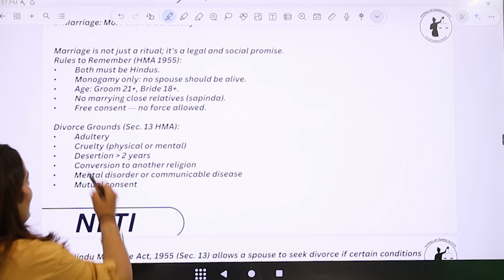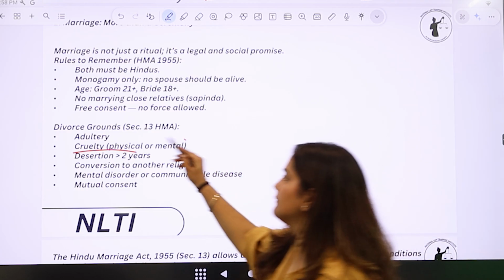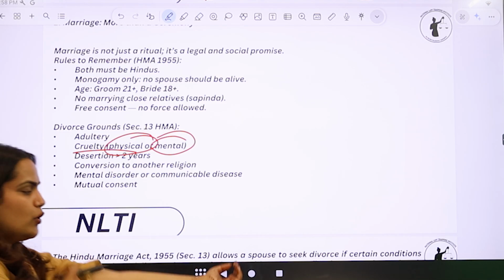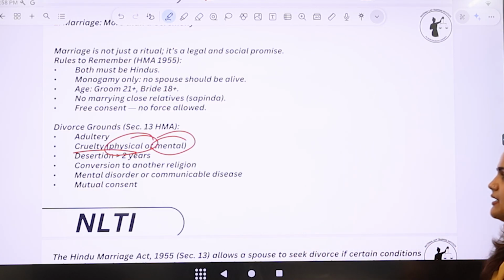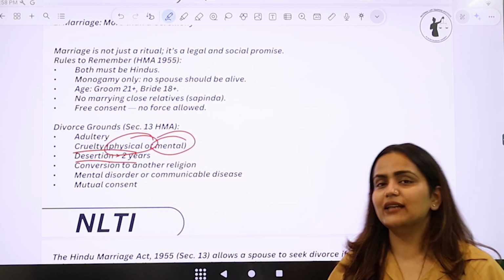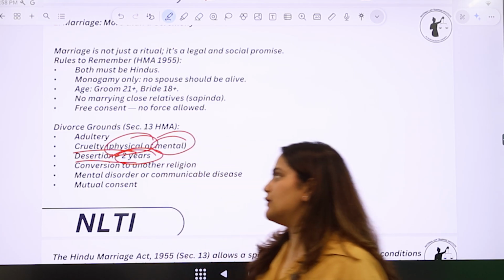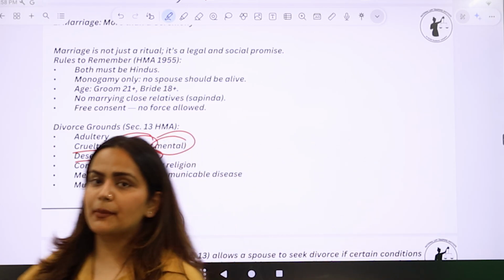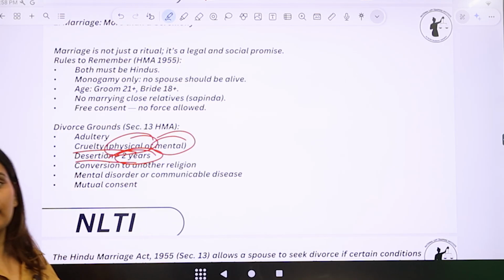Then, what do we mean by cruelty? Cruelty means torturing the person physically or mentally, and also it is a penal offense under IPC. Then, desertion. Desertion means when the person has left his or her spouse for 2 years without any explanation, without any reason. Then, conversion to another religion. Let's say there was a Hindu who converted to become a Muslim. Even then, the wife or the spouse can take divorce from the other spouse.